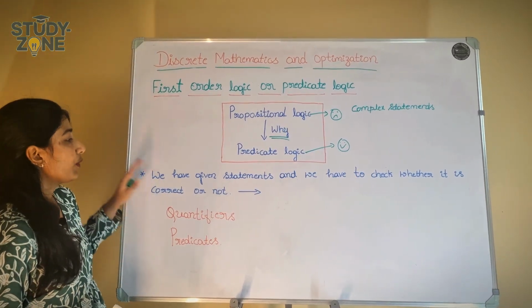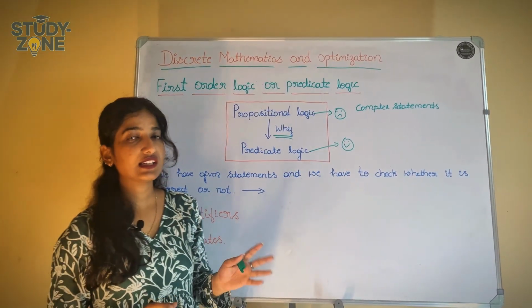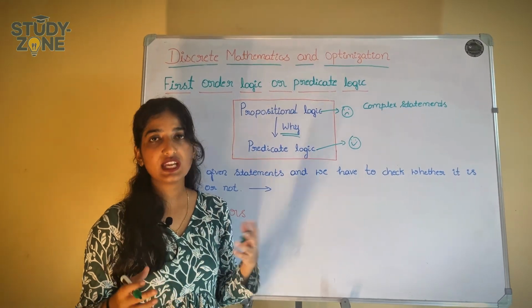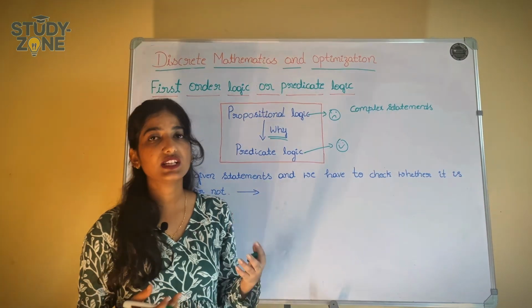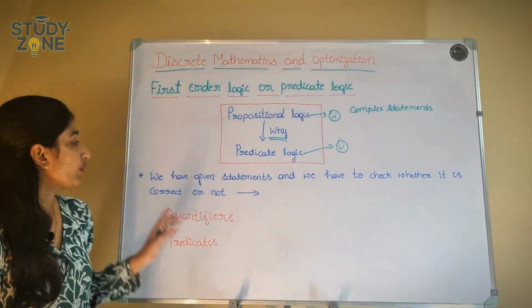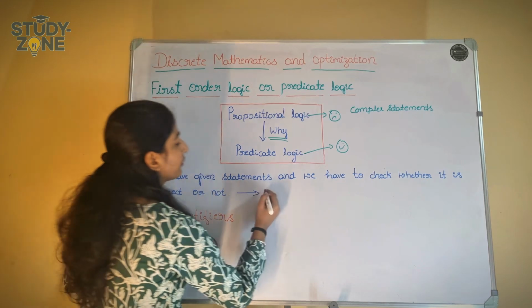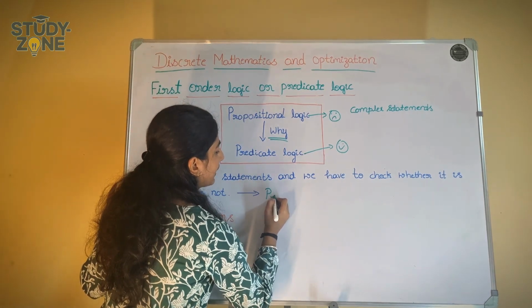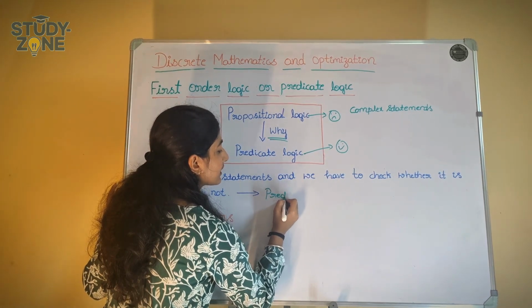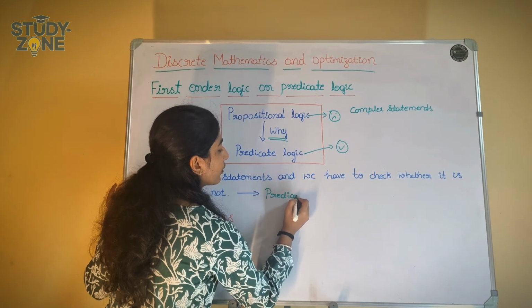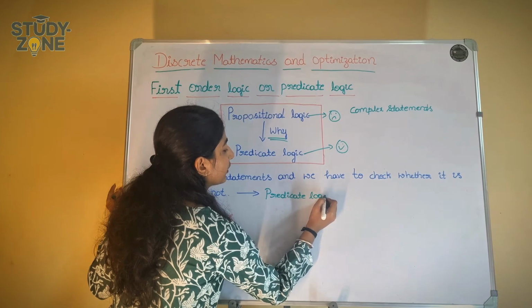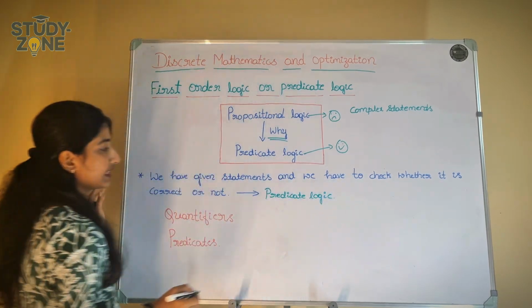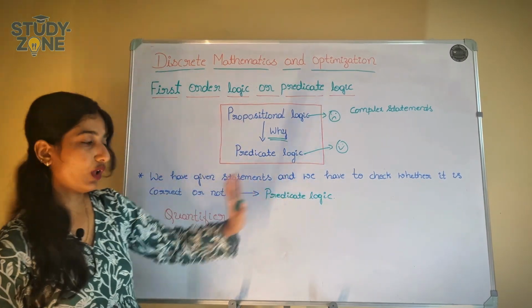So here we have given statements. Let's take there is one statement. We will go through the examples later. For those statements we have to check whether it is correct or not. So for this reason we need predicate logic. There will be a statement already, and we have to find whether the statement is correct or not. So for that reason we need predicate logic.